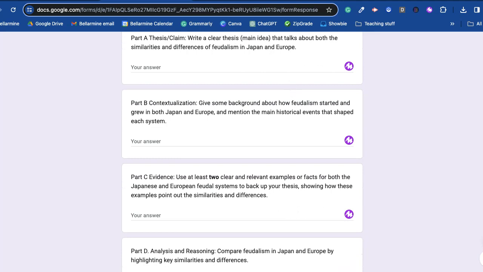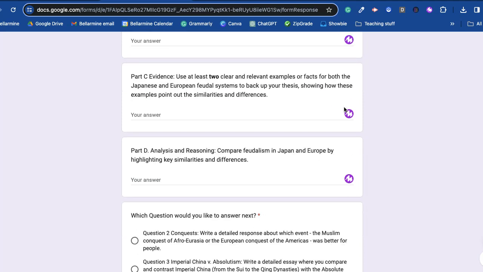In the next box, part B, contextualization, you will give background information about how feudalism started and grew in both Japan and Europe, and mention the main historical events that shaped each system. In box C, for evidence, use at least 2 relevant examples or facts for both the Japanese and European feudal systems to back up your thesis, showing how these examples point out the similarities and differences.